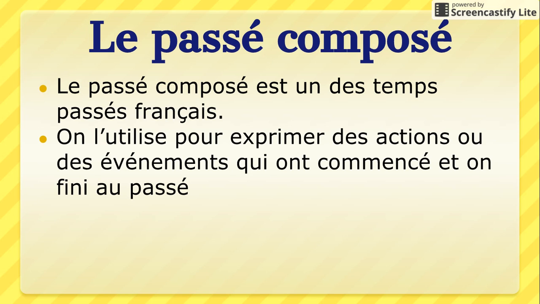Passé composé, we know, is for an event that has already happened, an event that you can count the number of times that it has occurred. This is in contrast with the imparfait, which we will see later we use in other situations in the past.